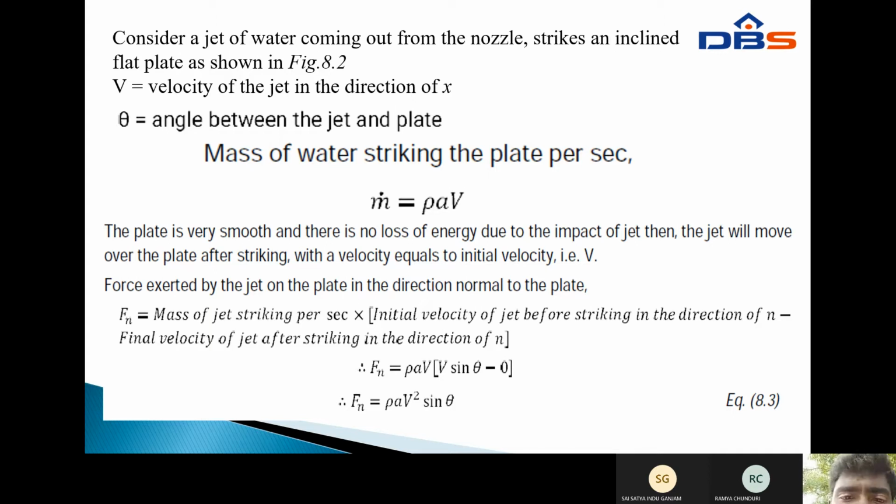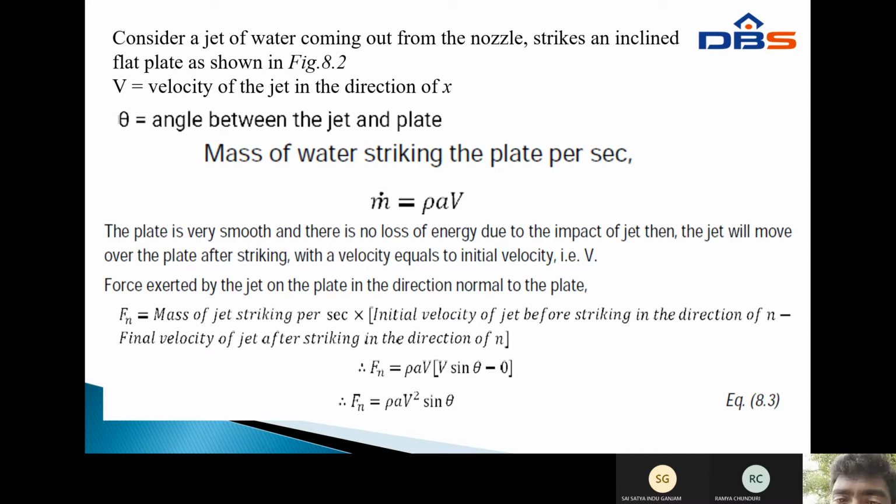Then the jet will move over the plate after striking with a velocity equal to the initial velocity v. Next, the force exerted by the jet on the plate in the direction normal to the plate, F_n. F_n equals the mass of the jet striking per second times the initial velocity of the jet before striking in the direction of n, minus the final velocity of the jet after striking in the direction of n.